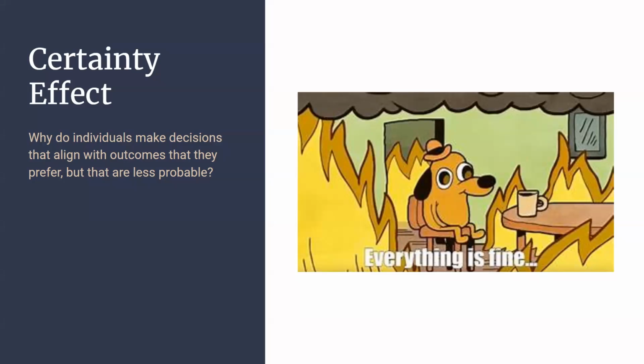Taking this back to the article, they cover different strategies people use to navigate this certainty effect and the odd behaviors people will take on, even in the face of a less probable reality. They'll still move forward with behaviors that align with an outcome they would like to see, which is interesting. So definitely something we can learn from prospect theory to help inform a climate change mitigation response.